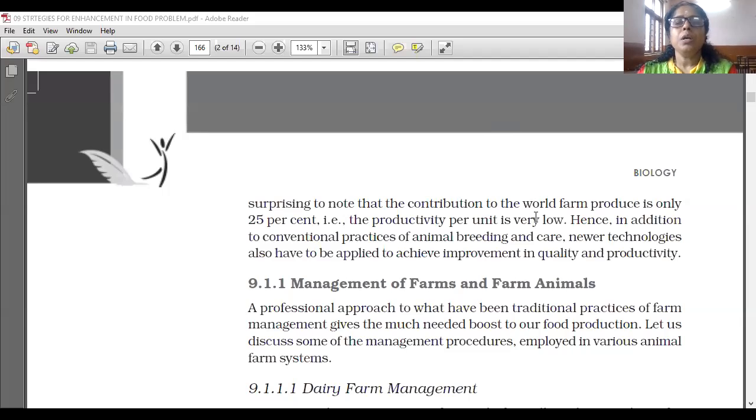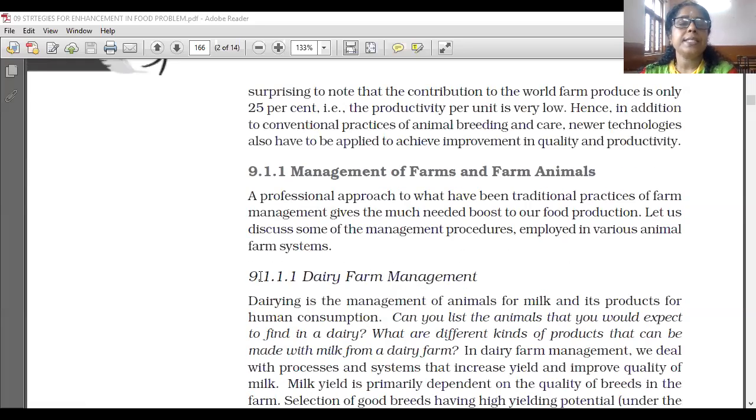So, in addition to the conventional practice of animal breeding and care, newer technologies also have to be applied to achieve improvement in quality and productivity. A professional approach to what have been traditional practices of farm management gives the much needed boost to our food production. Let us discuss some of the management procedures employed in various animal farm systems.